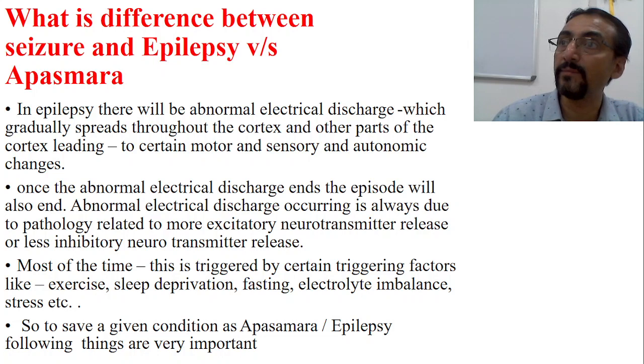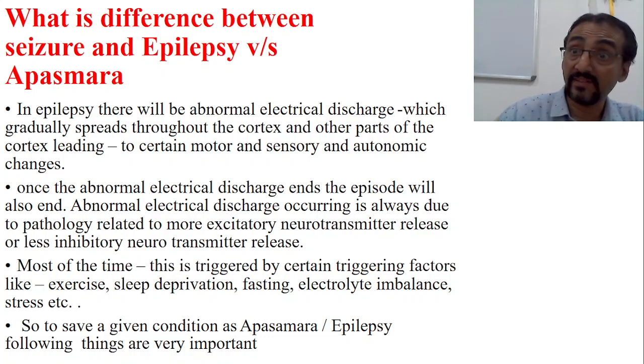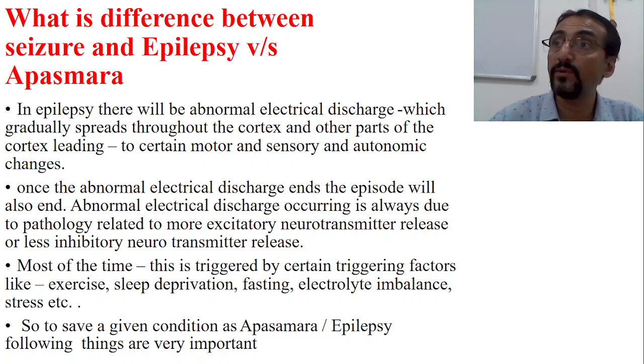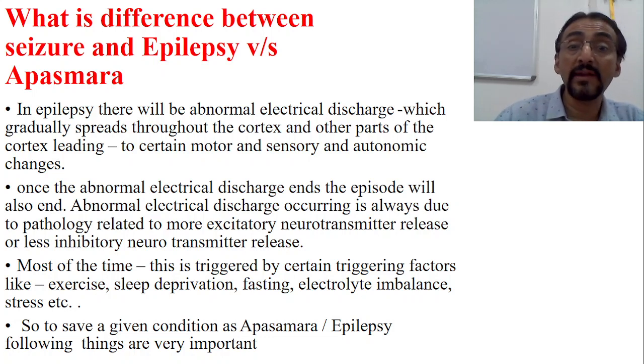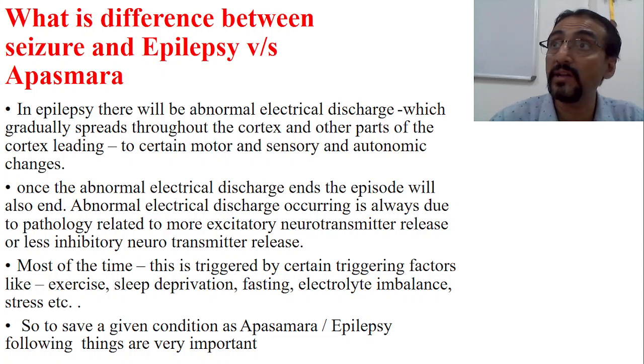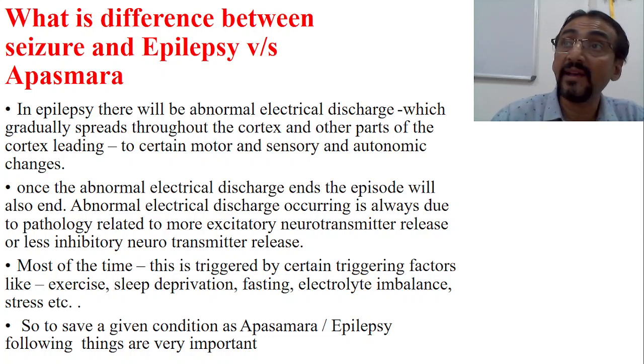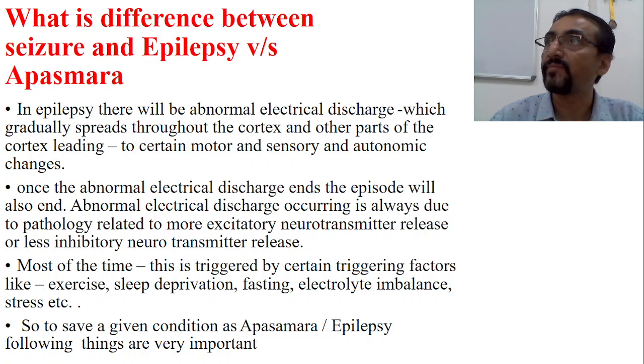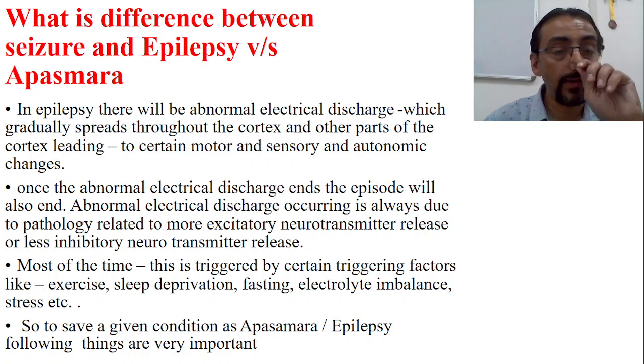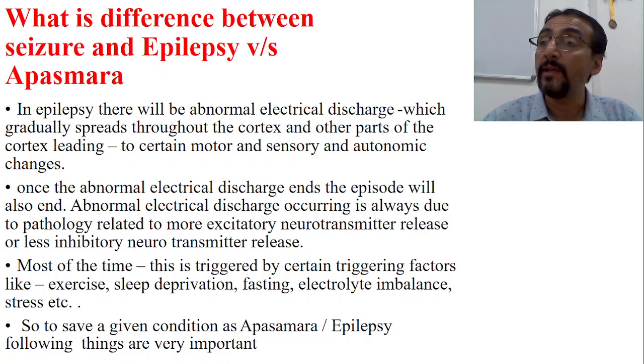Similarly, here also episodes come. Once the abnormal episode comes, it will destroy everything for the time being. Then things become back to normal. So once the abnormal electrical discharge ends, the episode is also going to end. Abnormal electrical discharge occurring is always due to pathology related to more excitatory neurotransmitter release or less inhibitory neurotransmitter release. This much is clear. Okay, so now if it is spreading everywhere, including the reticular activating system, then you will have a complete form of epilepsy or generalized epilepsy with automatism or unconsciousness, etc.